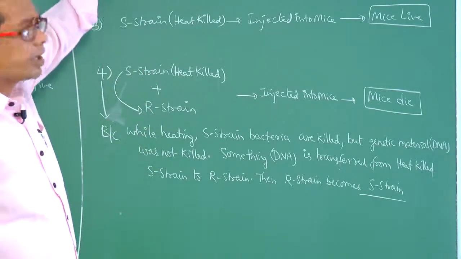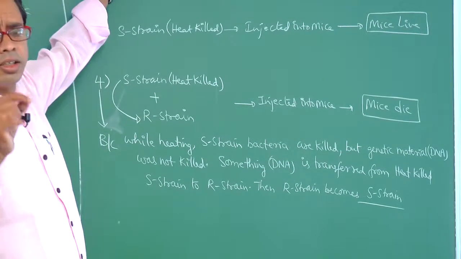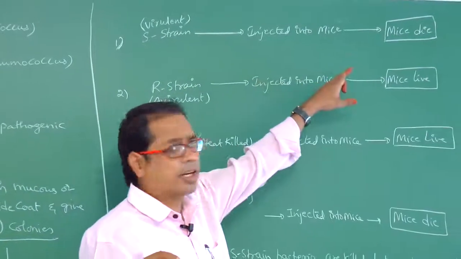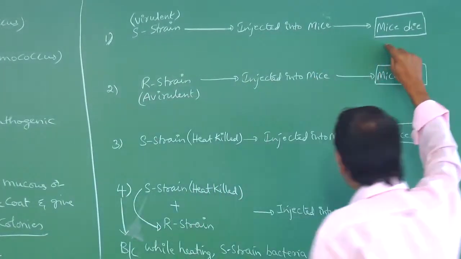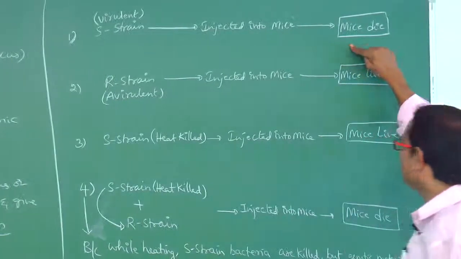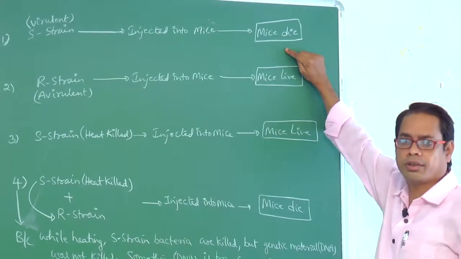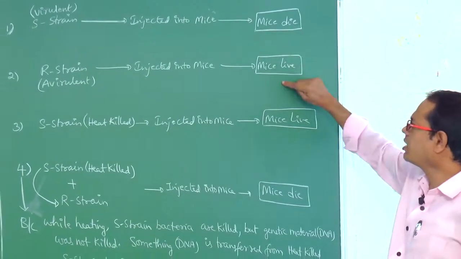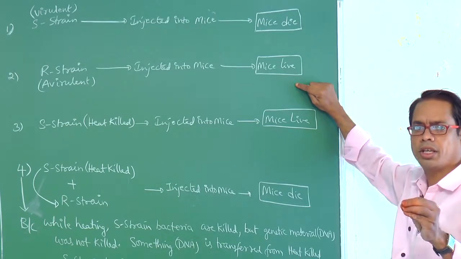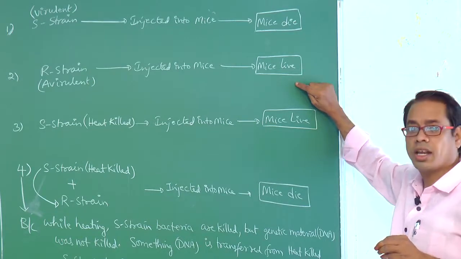So now look here, my dear students. This S strain bacteria are injected into the mice. The mice are dead. When those mice are observed, S strain bacterial cells are recovered. Here the mice lived, and in the mice body R strain cells are recovered.